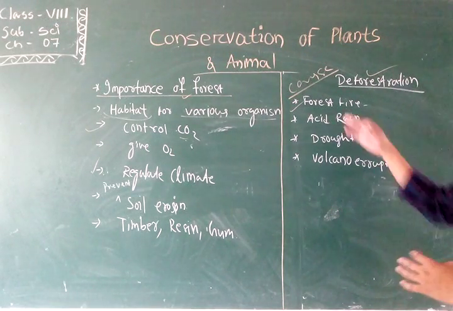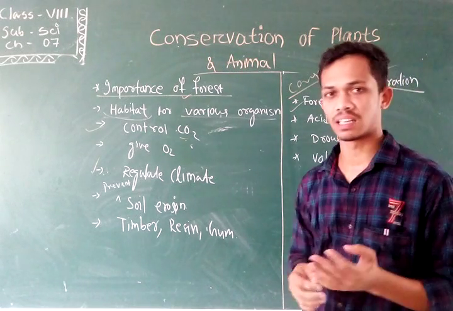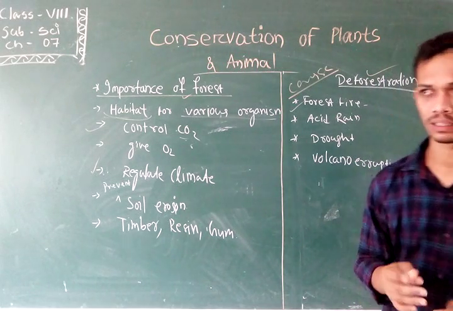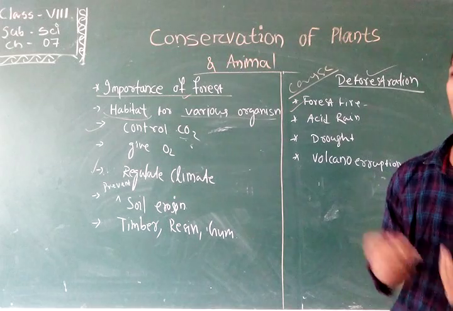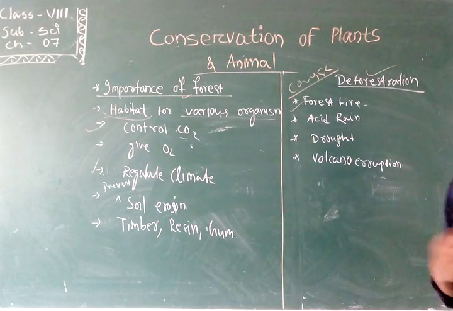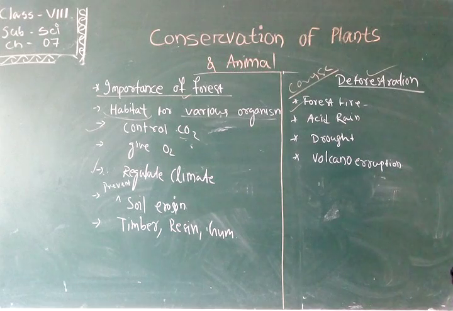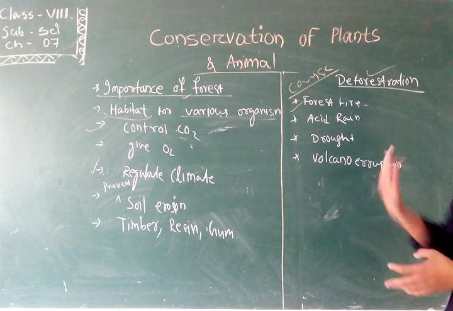So what are the causes of forest fire? Mainly lightning, which is a natural cause, and also some negligence of human beings. Some people smoke cigarettes and other tobacco products and leave the fire in the forest. As a result, after some time it burns the whole forest.